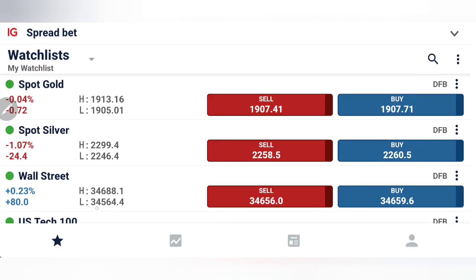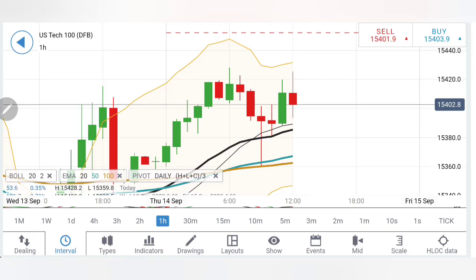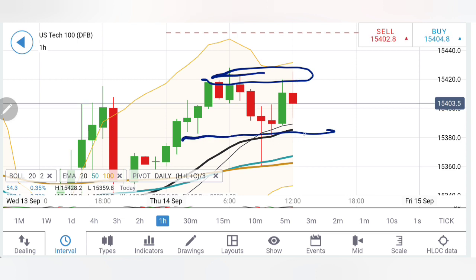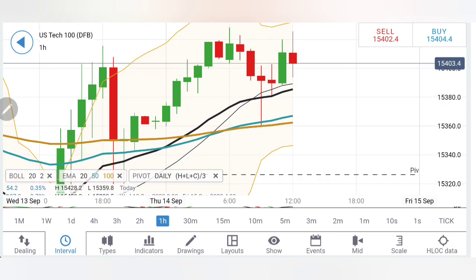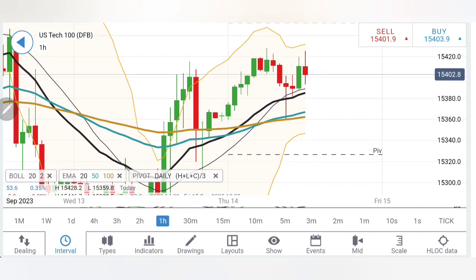Now let's start with US100 first, followed by US30. Watch till now. See, US100 here has almost a double top at 15,420, 430, giving it very tough resistance. And now you can also see the support here at 15,380, 360. If it breaks below 360, that is the point below which the bears will try to take over. I have mentioned this in the morning update also, that the 350, 360 zone is a great support, and then 320, 300 is the next strongest support.